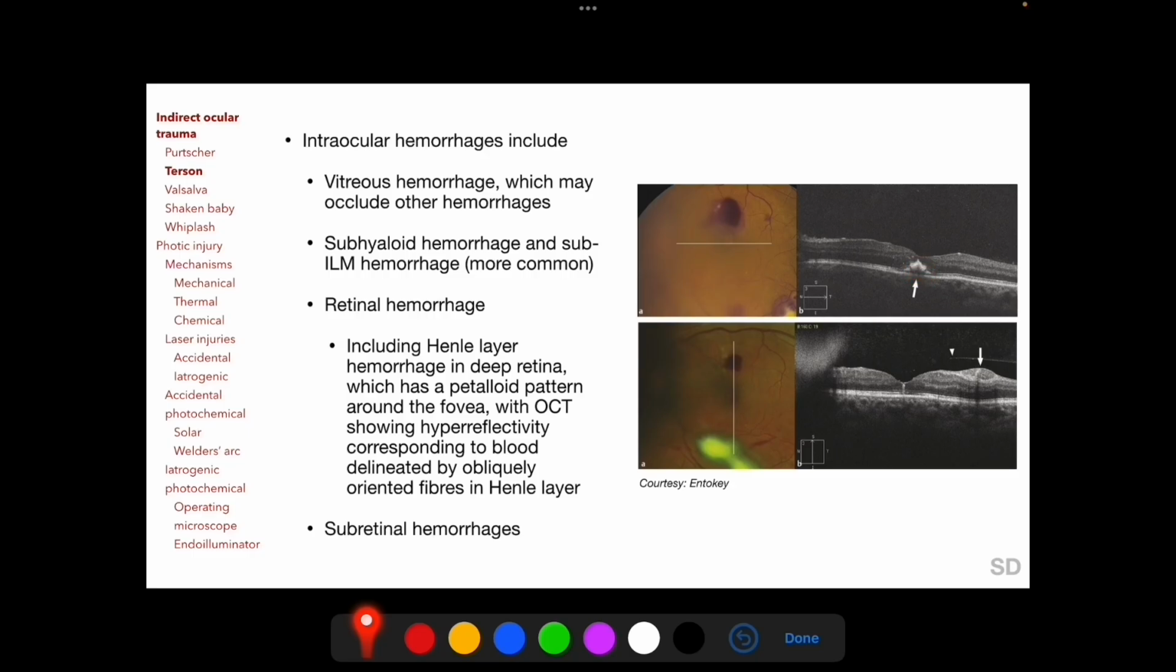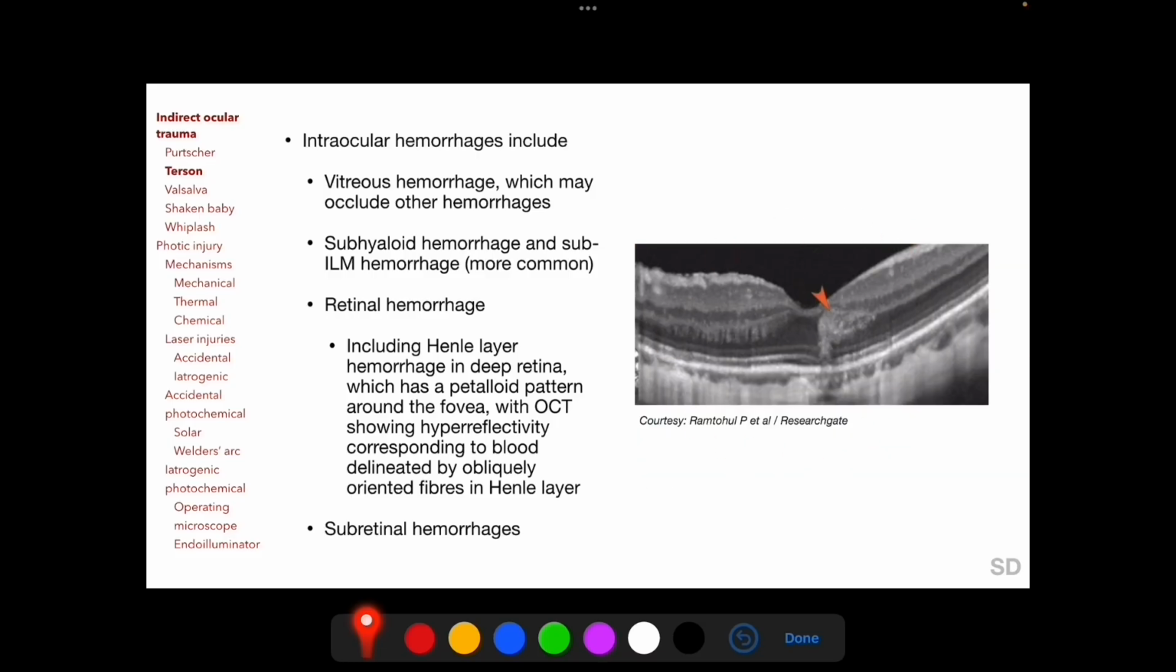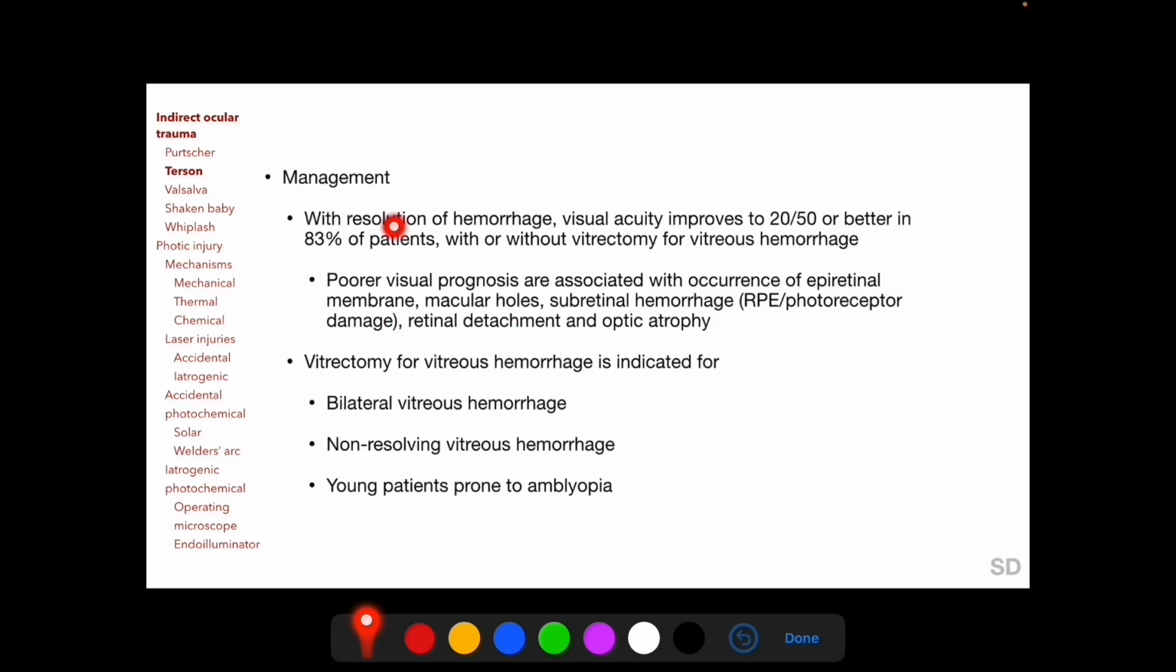the color photograph, and this OCT image shows a sub-ILM hemorrhage corresponding to this lesion on the color photograph, with this being the detached posterior hyaloid, and this OCT image shows Henle fiber layered hemorrhage. With resolution of intraocular hemorrhages, visual acuity improves to 20/50 or better in the majority of patients with Terson syndrome. Vitrectomy for vitreous hemorrhage is indicated for bilateral vitreous hemorrhage, non-resolving vitreous hemorrhage, and in young patients who are prone